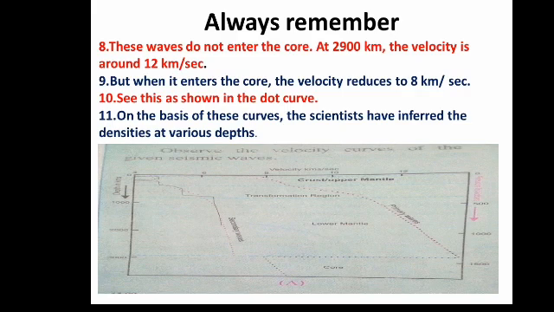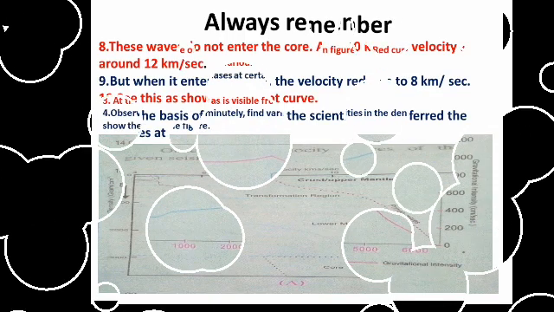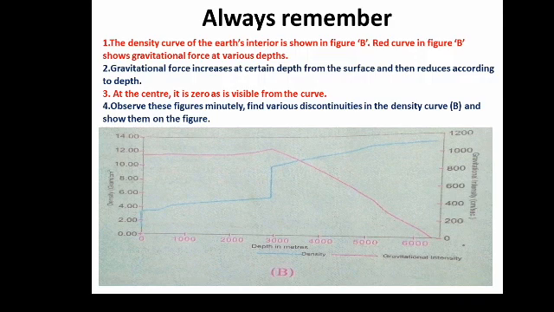This is as shown in the dotted curve, and on the basis of these curves, the scientists have inferred the densities at the various depths. Crust, like the lower density, then the mantle, and the outer core and the inner core increase towards the center. In this way, the density of the matter increases toward the center of the earth. Through this diagram we can understand.